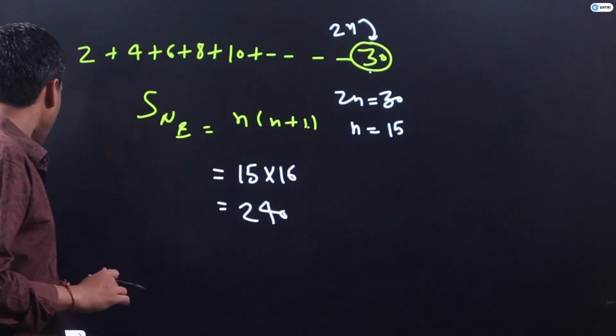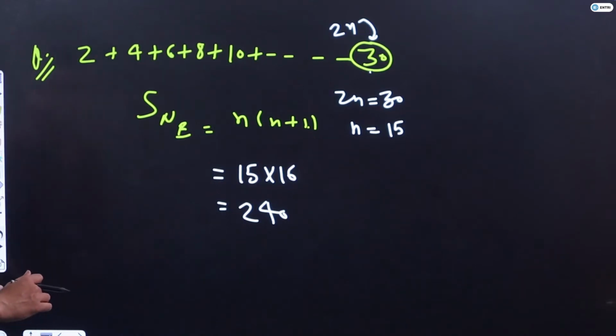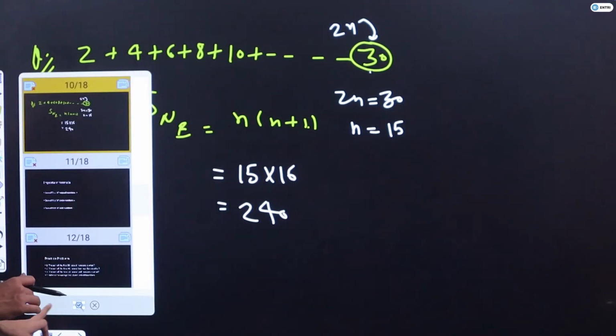So let's have a different slide. It is very important, whatever we are discussing on this slide.